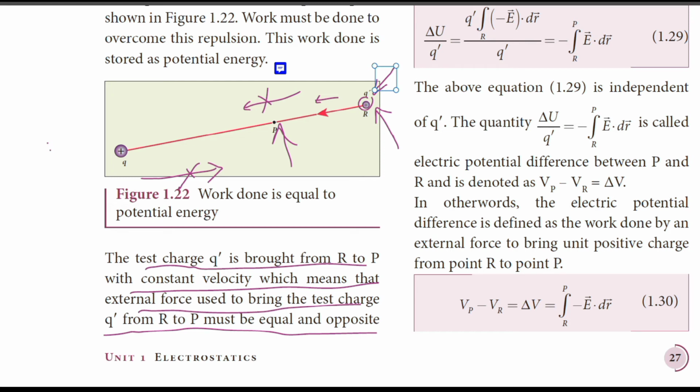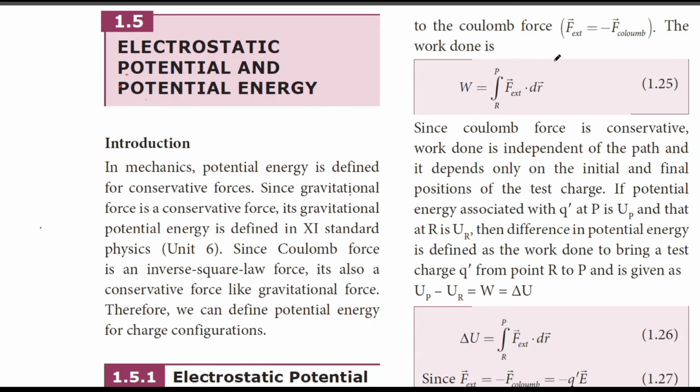All right, so in vector form, the repulsive Coulomb force exerted by charge q on q dash and the external force are equal in magnitude and opposite in direction. So we can write F external is equal to minus F Coulomb. Minus F Coulomb is the force exerted by charge q on q dash, and F external means the force exerted by us on the charge to move it towards q.